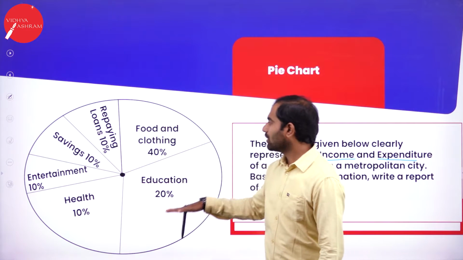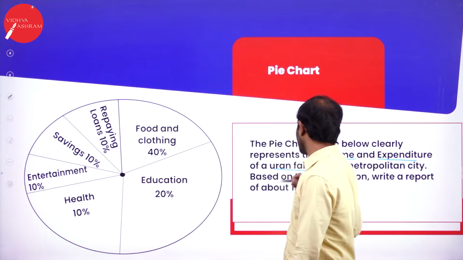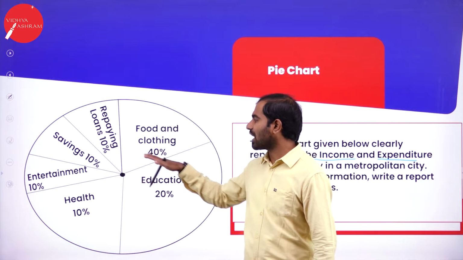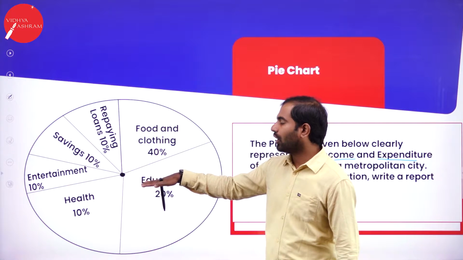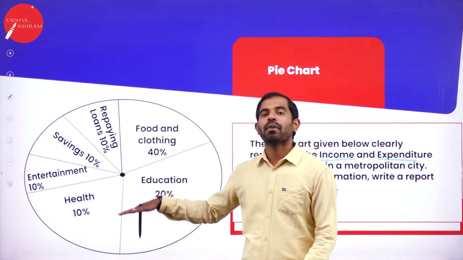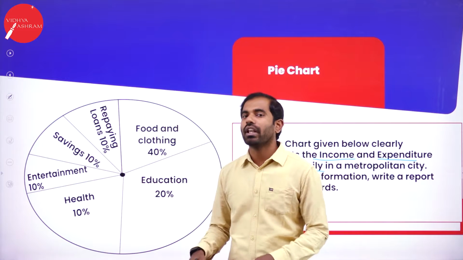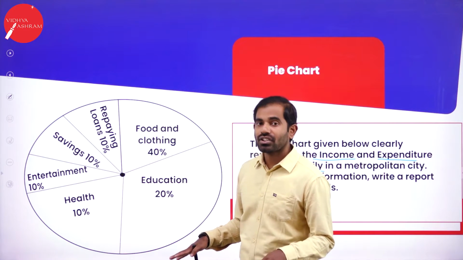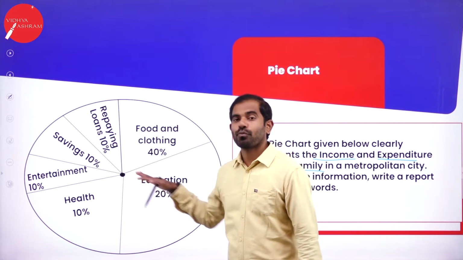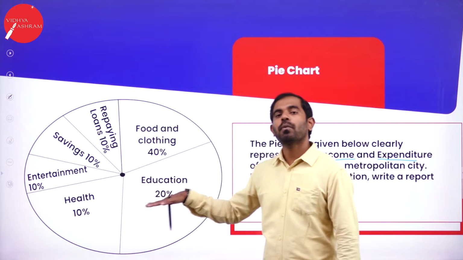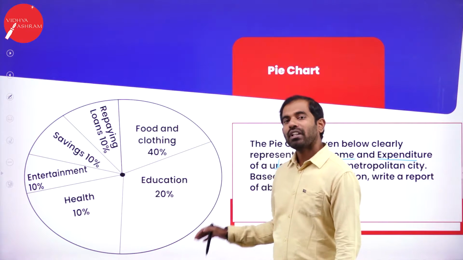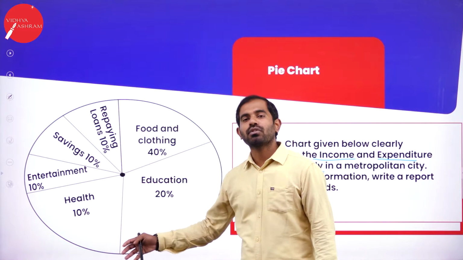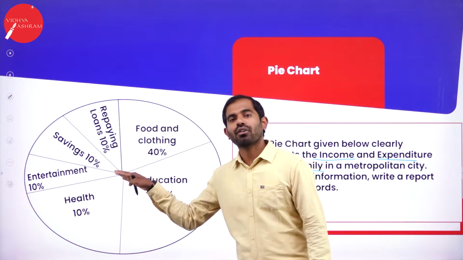So this pie chart is representing the income and expenditure of urban family in metropolitan city, not just in village, not in town, or not in any district. It is in metropolitan city. How do urban families spend their money? By looking at this chart, you should be able to get the information out of this pie chart.